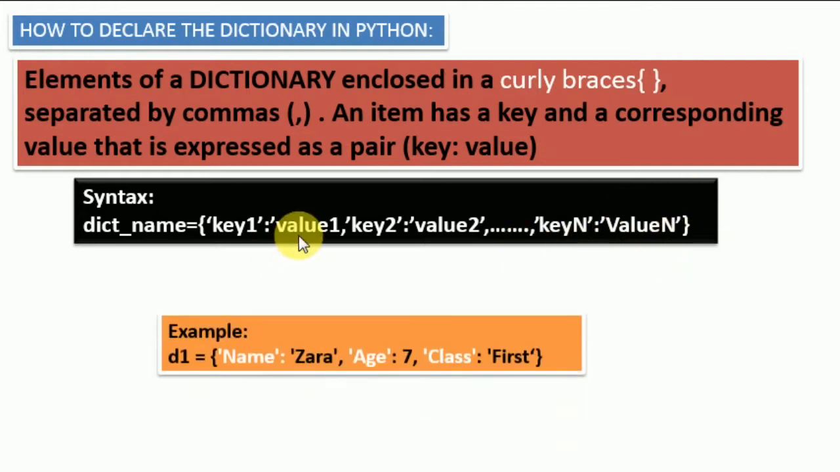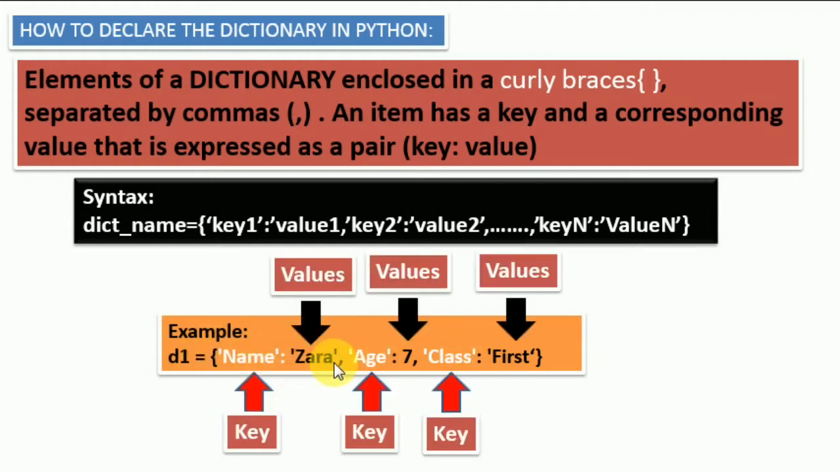This is the example. D1 is the name of the dictionary, equals curly braces, with name, age and class as keys, which are written in single quotes, and Zara, 7 and first as the values. That means name, age and class are immutable, but Zara, 7 and first are mutable, because those are values. So this is the method of declaring a dictionary.